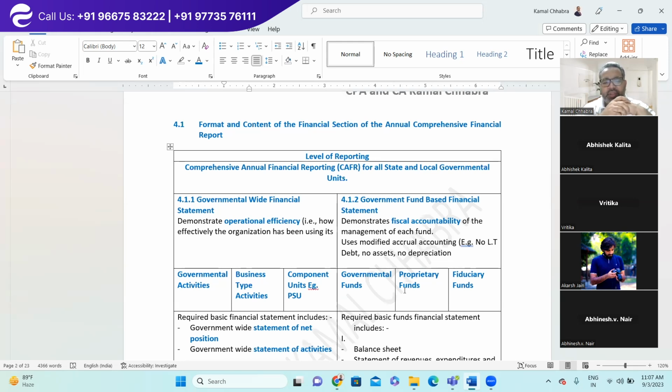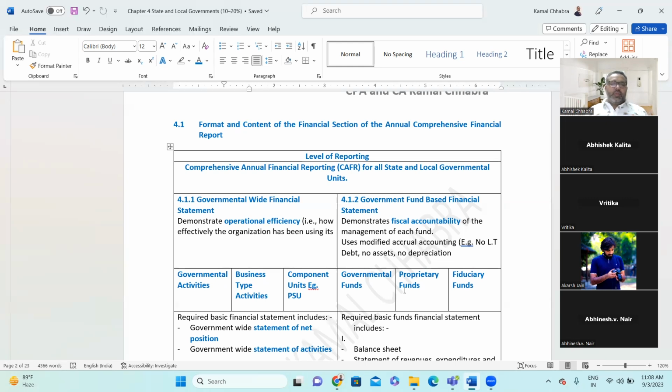If you look at the left-hand side, the focus of the government-wide financial statement is on operational efficiency, whereas the objective of making fund-based financial statements is fiscal accountability. Because like we discussed yesterday, let's assume there is a government and the government has its own budget. Let's assume there's $1 trillion of budget for any particular state government, say the California state government.